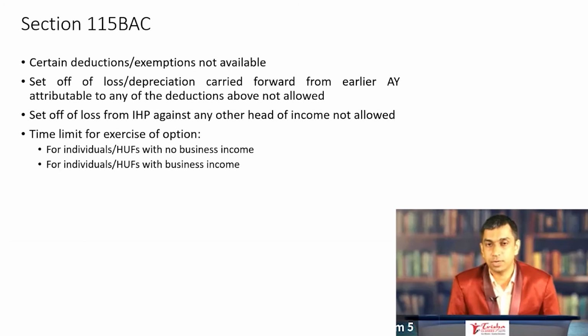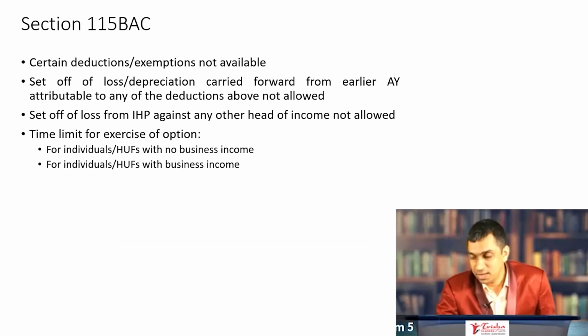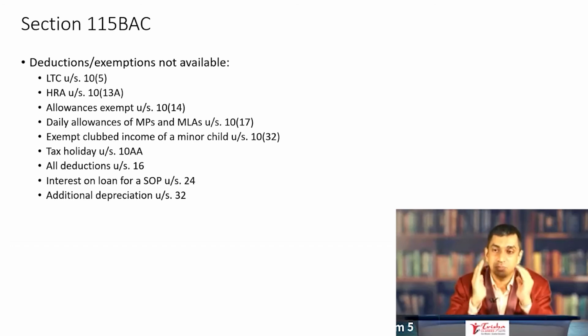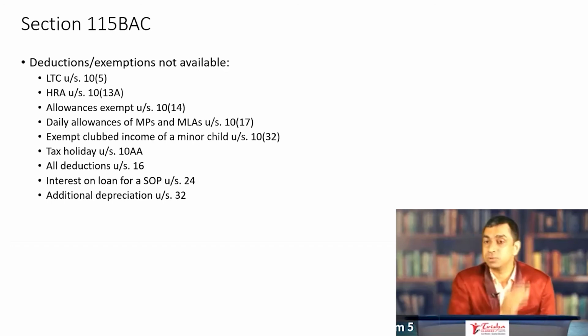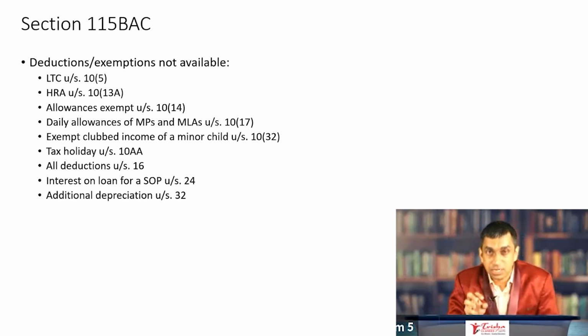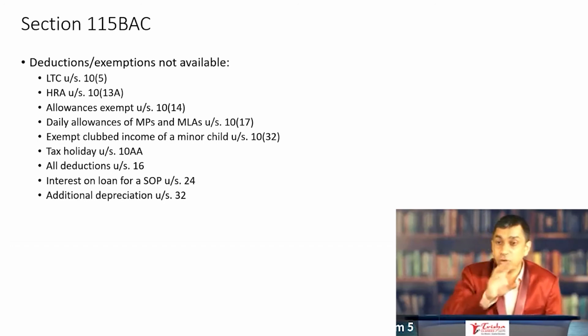June, July 2021. Right. So I told you certain deductions or exemptions are not applicable. Let's now move on to these deductions or exemptions. This is the crux of 115BAC. This is what the finance minister had in mind when she introduced 115BAC, when she said the reason I'm introducing 115BAC is because I want to phase out the exemptions and deductions that are there under the income tax law. However, the point is she has cherry-picked certain exemptions and deductions and denied the benefit. This is not everything that is denied.